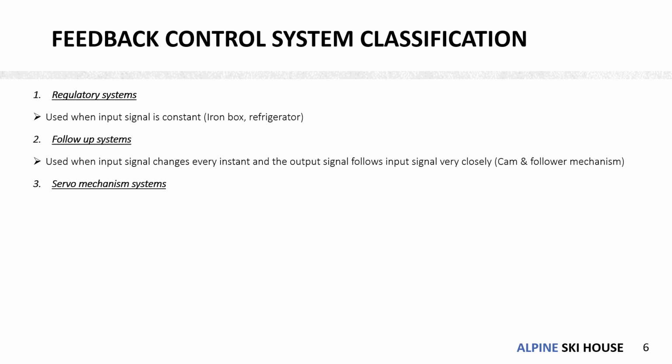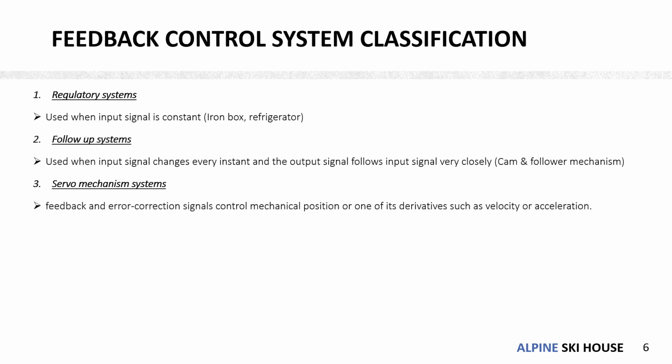Now the third type is the servo mechanism system. It is used to control the mechanical position or the time derivatives of a position, that is the velocity or acceleration. For example, in the case of a CNC lathe, the position of the table is controlled by using a servo mechanism system. Similarly, automatic navigation systems also use servo mechanisms.